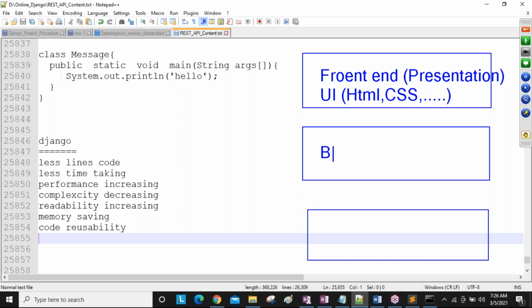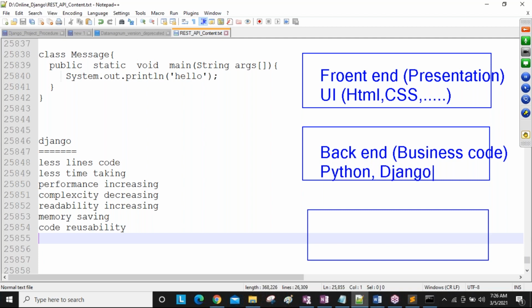Next, we call this the backend developer. Backend developer means we are going to write the business code, guys. To develop the business code, we require at least one language, like Python, and a language related framework, like Django.